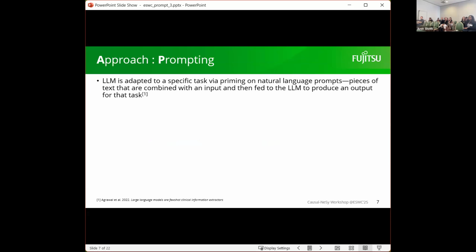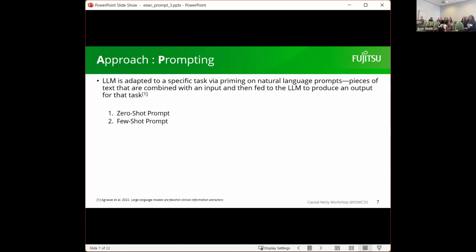So the first approach is prompting. I guess everyone should already know, but anyway, this is a little bit of the definition of prompting itself, which formally is when the LLM is adapted to a specific task. In our case, it is a causal relation extraction task via a natural language prompt, which is a piece of text combined with the input and then fed to the LLM to produce an output for that specific task.